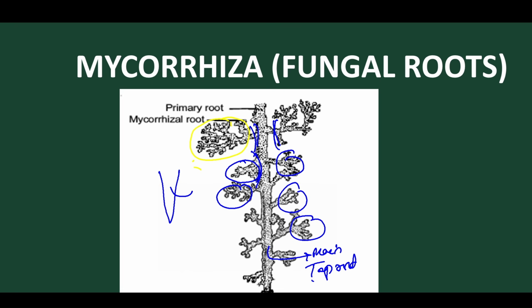If they penetrate into the cortex, the cell wall, then it is called endo. But if they are present outside, they are called ecto. So this type of association is found as mycorrhizal root association. Got it clear? So let's move on.